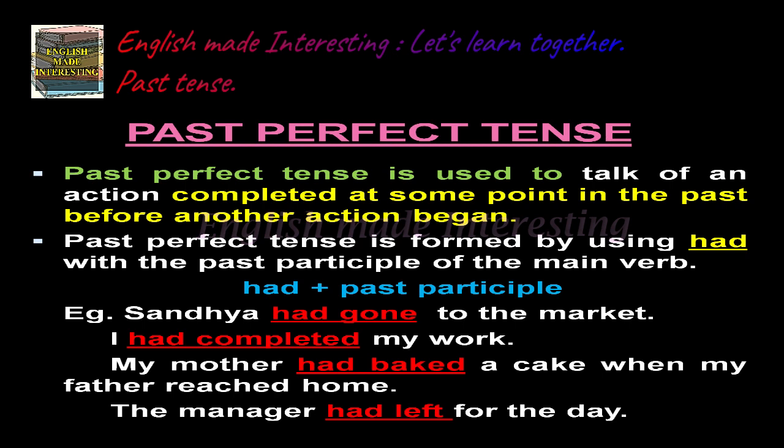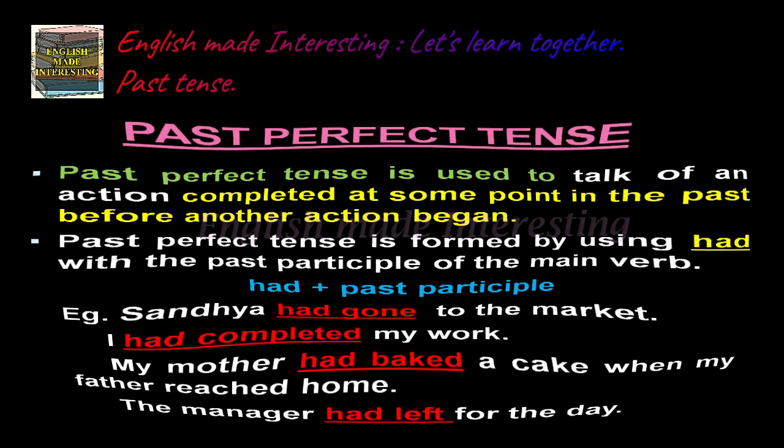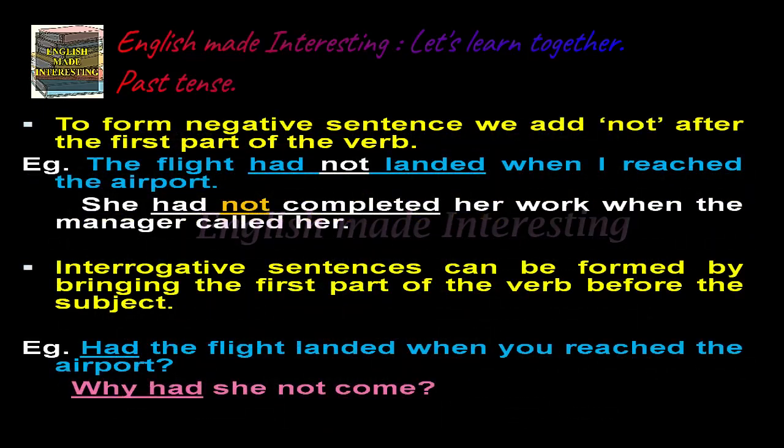I had completed my work. My mother had baked a cake when my father reached home. The manager had left for the day. So it is had plus past participle form of the main verb, and the past participle forms are gone, completed, baked, left, etc. To form negative sentences, we add not after the first part of the verb.